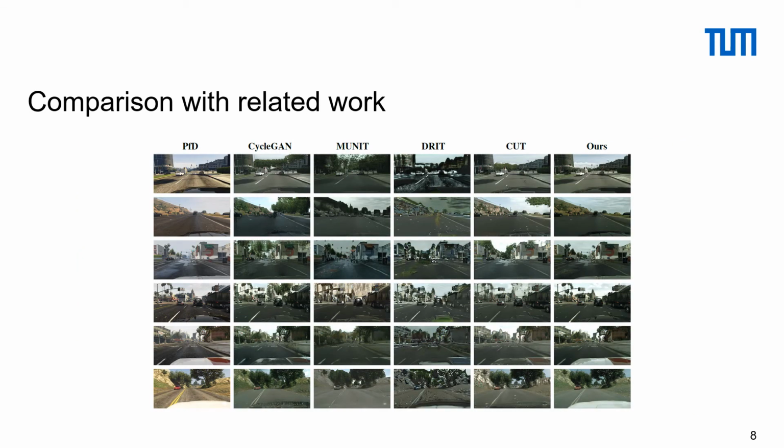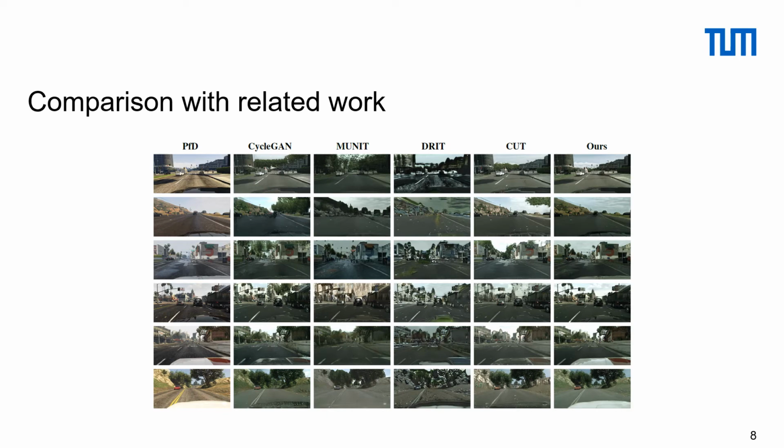Here, each row demonstrates the original synthetic source image together with the images translated by the respective baseline method. CycleGAN translates the car as a part of the road and also introduces vegetation-like patches in the sky regions.